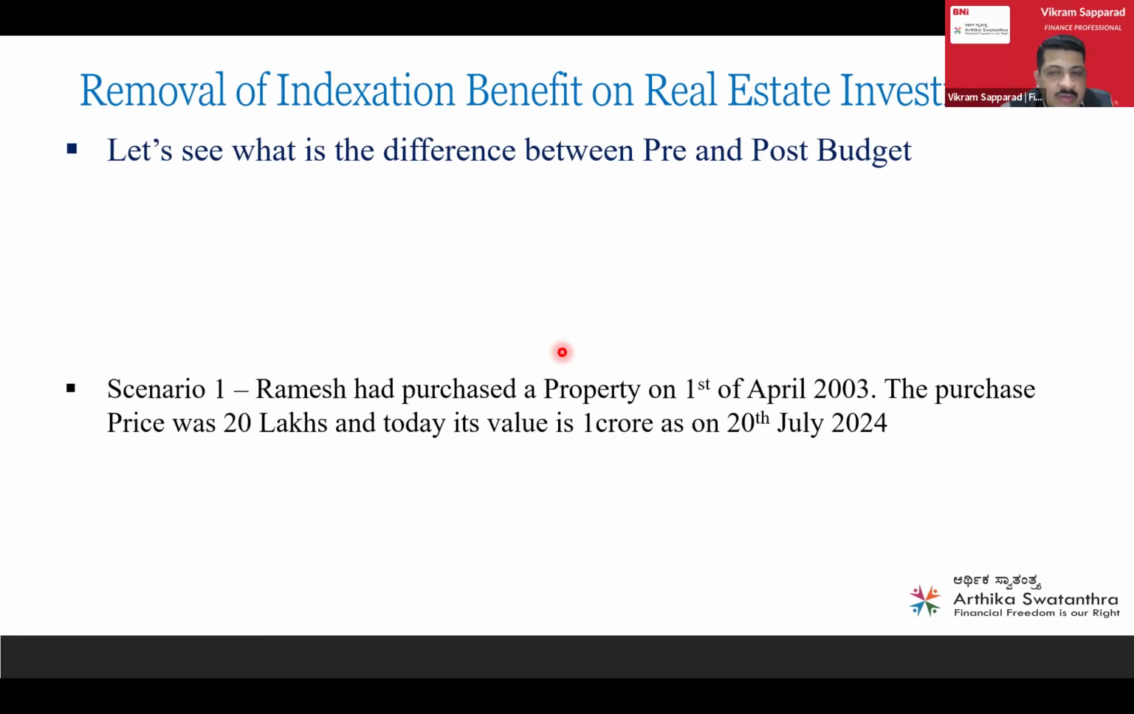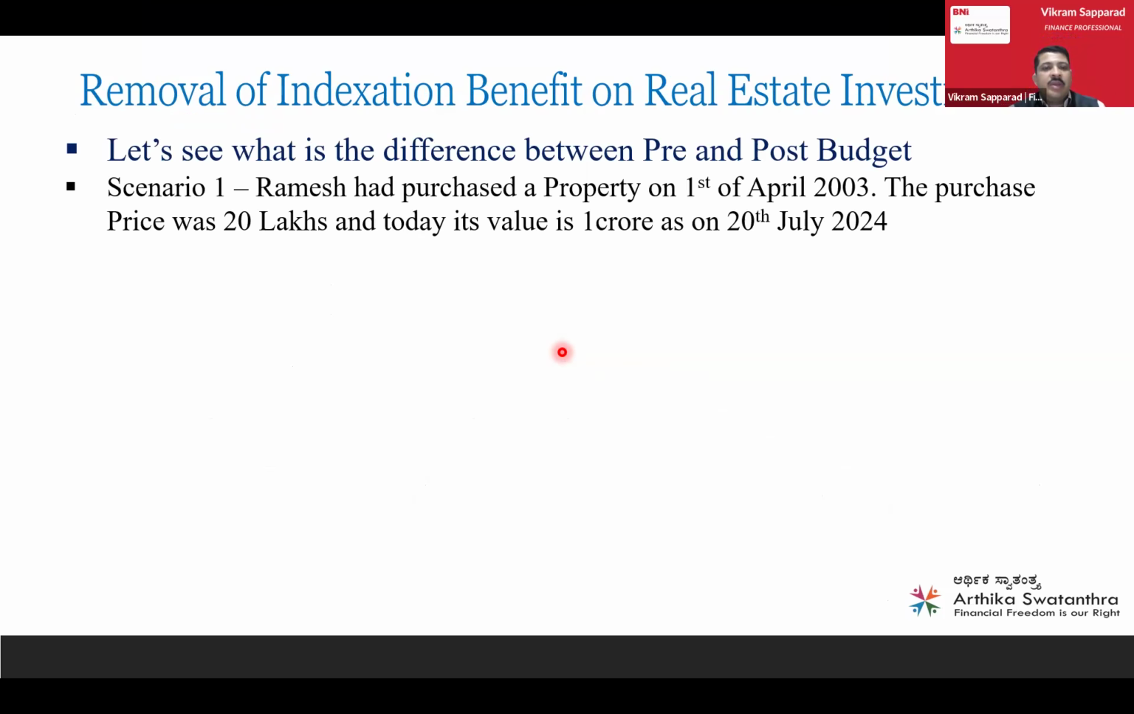Capital gain tax. Now the most important one, on the real estate investments. Of course, many of you might have invested in real estate, apartments, flats, land, and now the government has taken out that indexation benefit. They made it a flat 12.5% tax. How is this going to affect my taxes? Let us see.